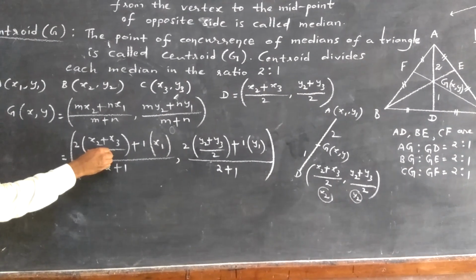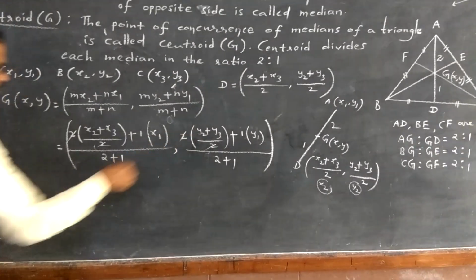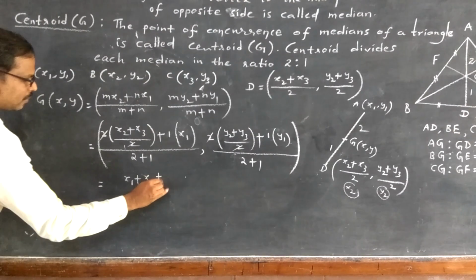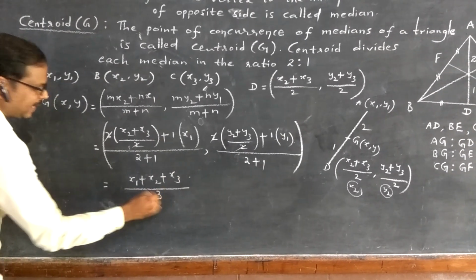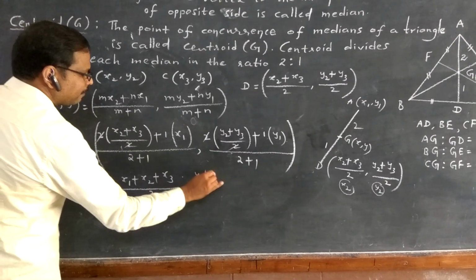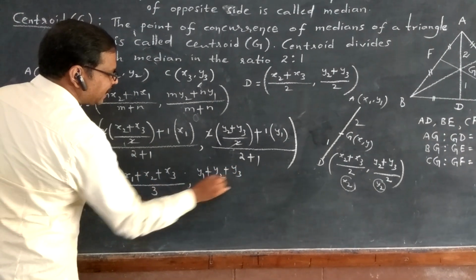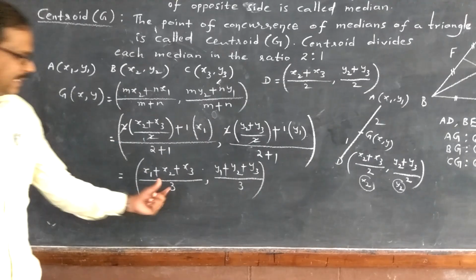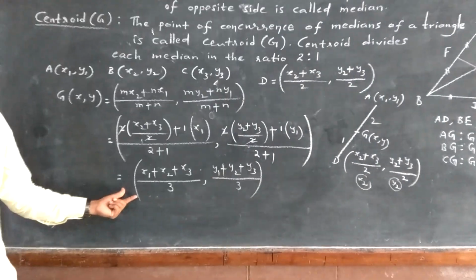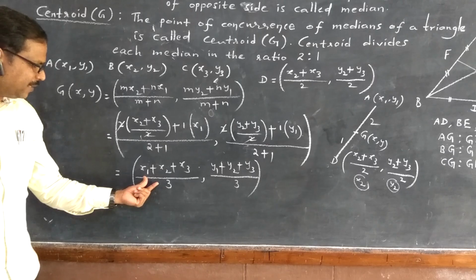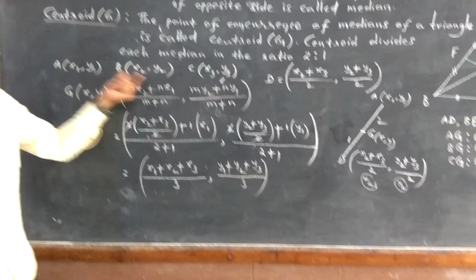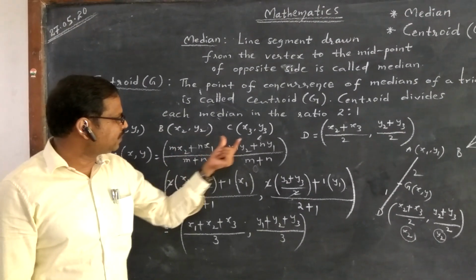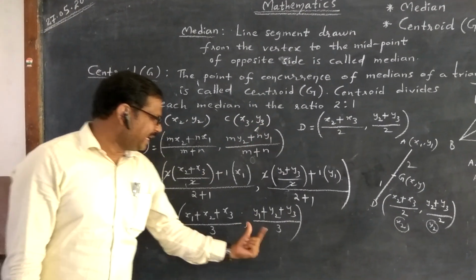So simplify this, we can cancel 2. So I can make this x1 plus x2 plus x3 upon 3, comma y1 plus y2 plus y3 upon 3. Right? So this is the formula to find the coordinates of centroid when we are given 3 vertices, A of x1 y1, B of x2 y2 and C of x3 y3.